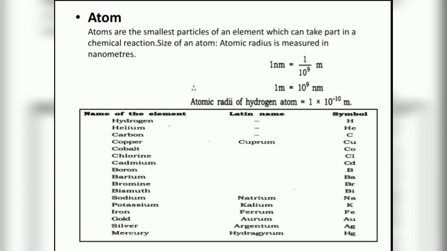Next, atoms. Atoms are the smallest particles of an element which take part in a chemical reaction. The size of an atom is measured with the help of atomic radius, which is expressed in nanometers. 1 nanometer is equal to 1 by 10 to the power 9 meter, and 1 meter is equal to 10 to the power 9 nanometer. For example, the atomic radius of hydrogen is 1 into 10 to the power minus 10 meter.